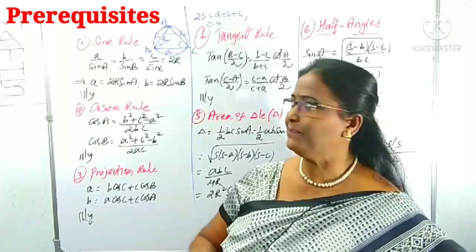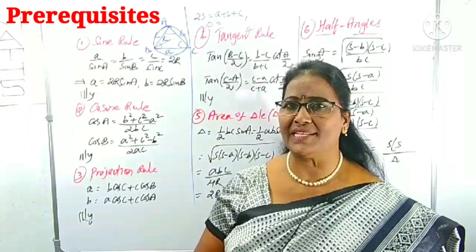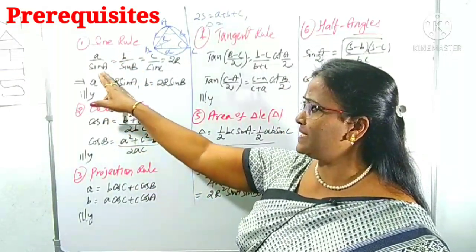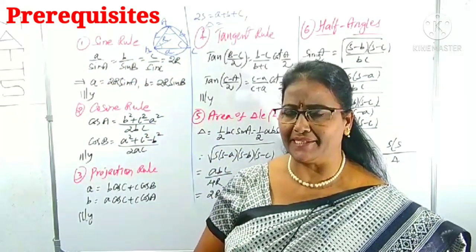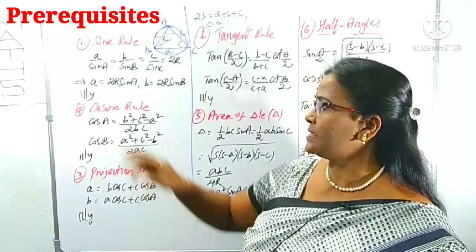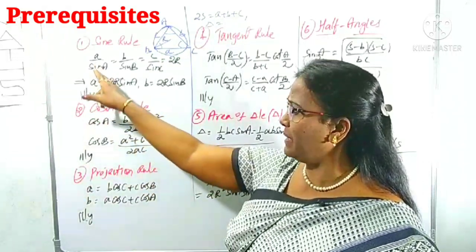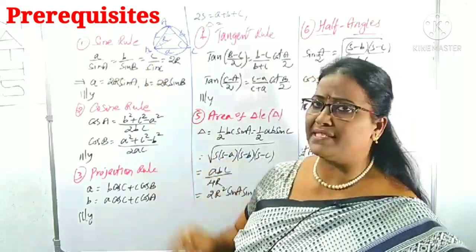Look, the first one is the sine rule. Which rule is called the sine rule? The relation between the sine of the angles as well as the sides with circumradius is called the sine rule. So we can remember it easily: a by sine A is equal to b by sine B is equal to c by sine C.